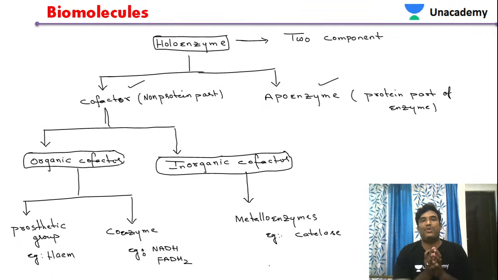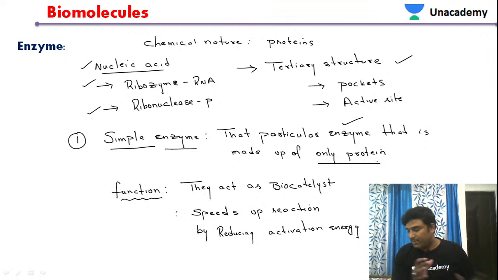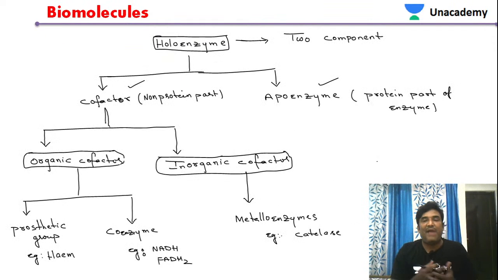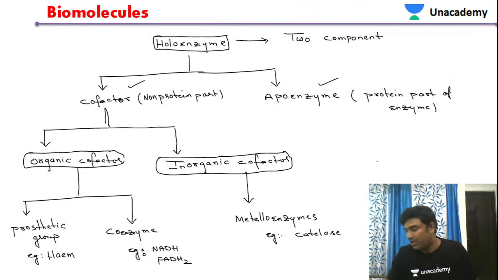So Holo enzyme, and the simple enzyme we were discussing previously. So what is a simple enzyme? A particular enzyme that has only one type of component, and it is made up of protein. Such an enzyme is called a simple enzyme. Here in this case, the enzyme has two components. When an enzyme has two components, it is called a Holo enzyme.